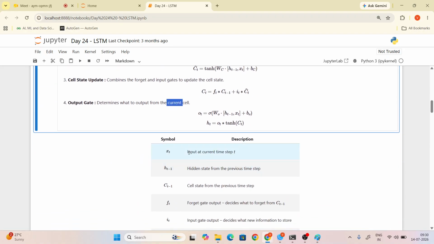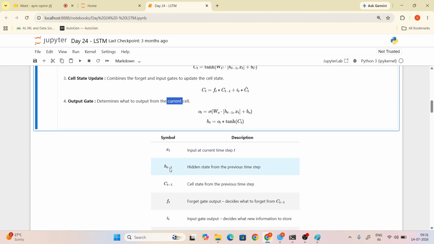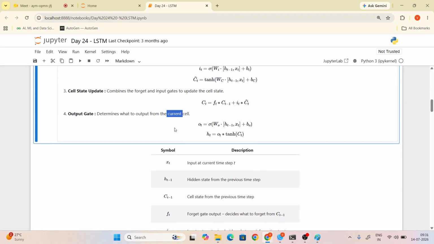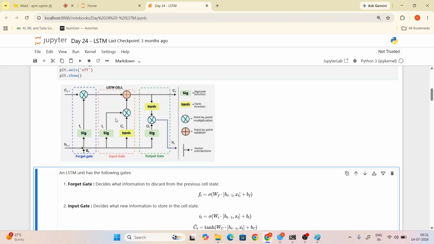Here, xt is the input, the current time input. Just apply the example, guys, I already told you. Now you are studying 11th standard, so this is the current, and you remember your 9th and 10th marks from previous. So ht minus 1 is the hidden state, and ct minus 1 is the cell state from the previous step.